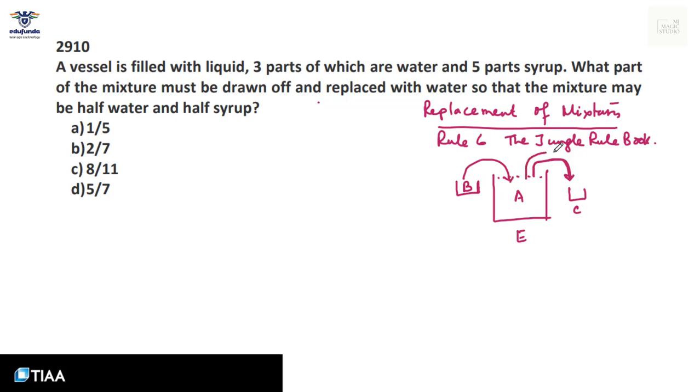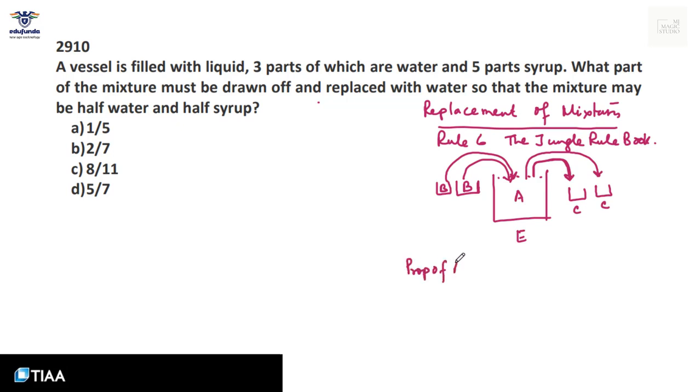Now again I have taken out mixture of capacity C and again replaced it by liquid B, and if I keep on repeating this, eventually liquid A will start decreasing and proportion of liquid B will start increasing. We can use a small formula in this case.